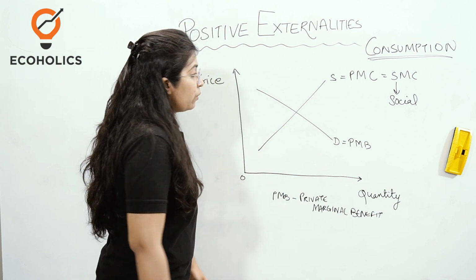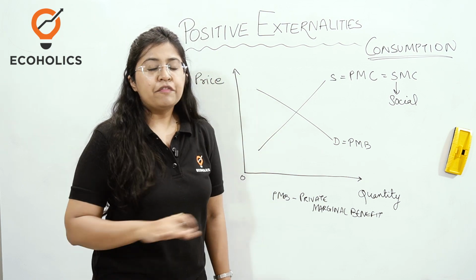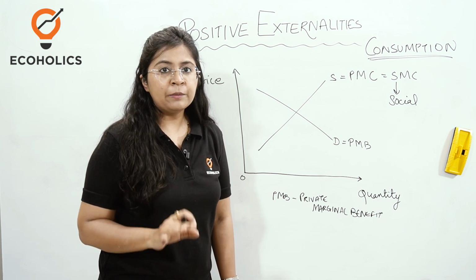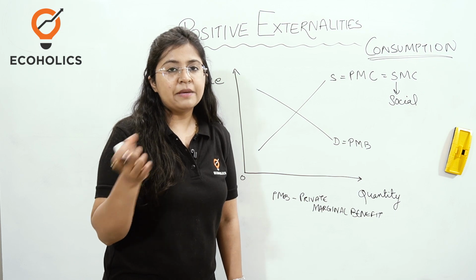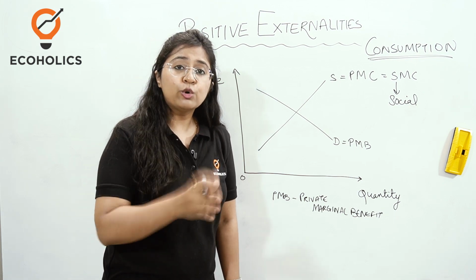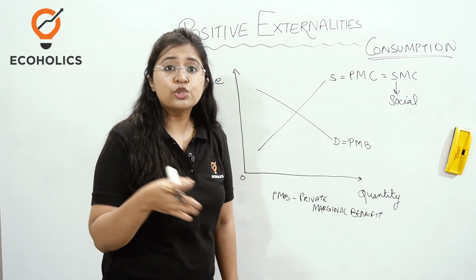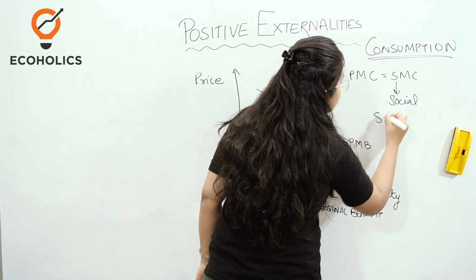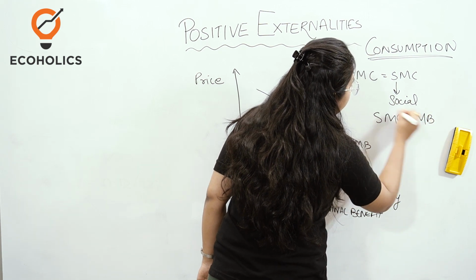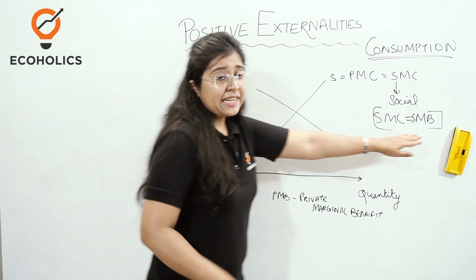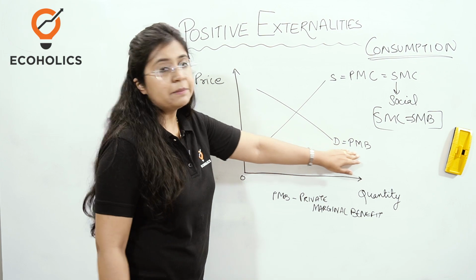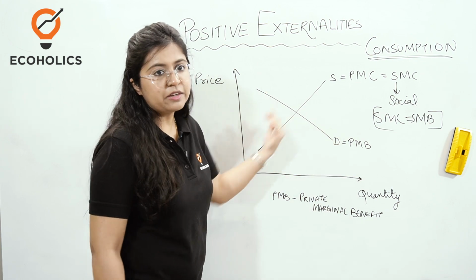Okay, now for any commodity or for any market to be in equilibrium as well as in efficiency, for equilibrium we know that the benefit should be equal to cost. However, for the market to be in efficiency, the social marginal benefit should be equal to the social marginal cost. Okay, so SMC should be equal to SMB. For attaining this criteria, we are going to understand how the aggregate demand curve or the private benefit curve is going to shift towards which side.